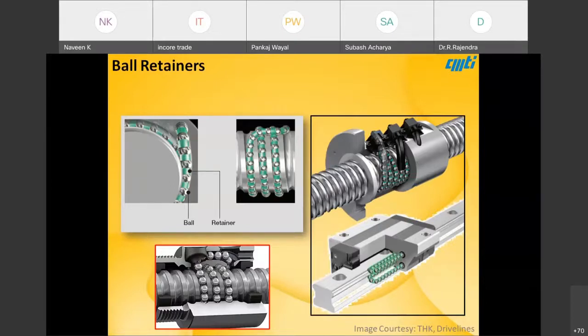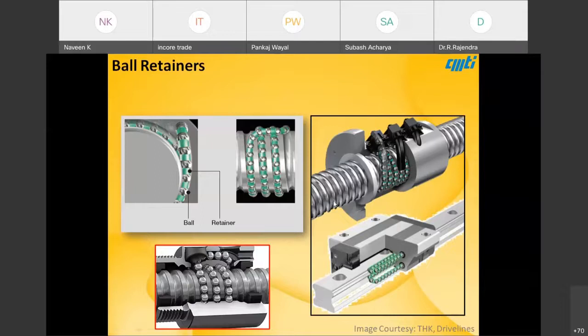Okay, so to avoid this, when we are talking about high speed ball screws, this noise is going to be very high, and the failure rate is also going to be high. So it is ideal to use ball retainers, as we have used in the case of ball bearings. Optimal ball retainers can lead to an ordered ball screw passage. The balls will be aligned orderly, and there will be no metal to metal contact, resulting in lower temperature and lower noise.